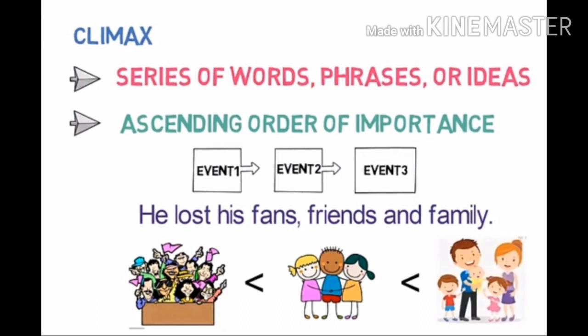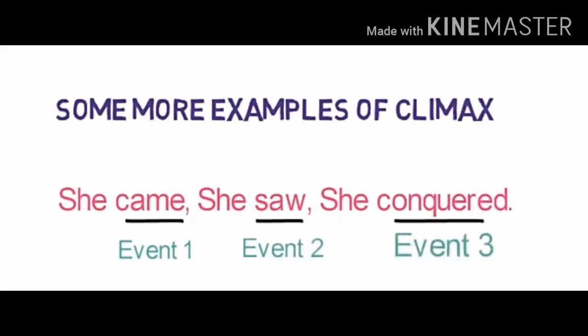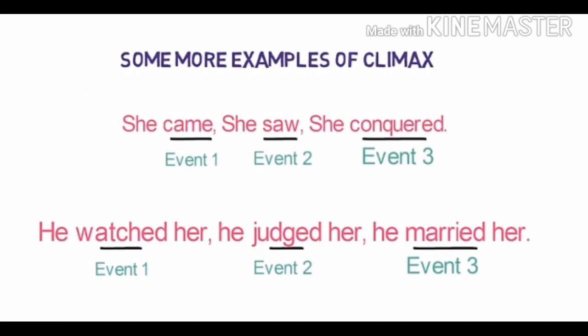Let's see some more examples of it. The example is she came, she saw, she conquered. So you can see in this example came, saw, conquered. All these three events are in ascending order. So as it is mentioned here in ascending order, climax is used here. Let's look into one more example of it. He watched her, he judged her, he married her. You can see in this sentence the whole sequence is maintained. First he watched, then he judged and then he married. All three events are written in the ascending order, and so we can say that this sentence is of climax.